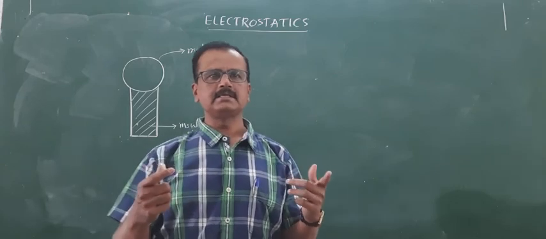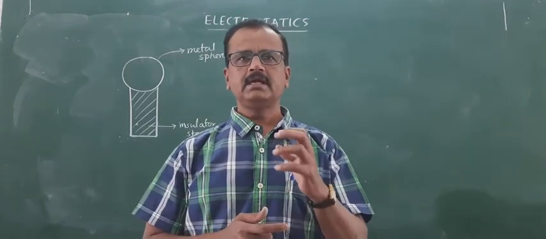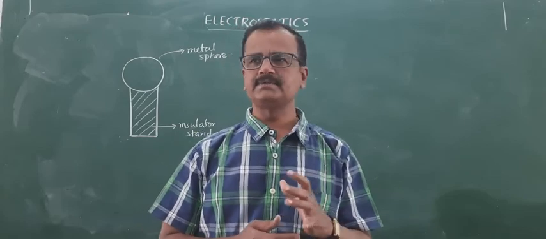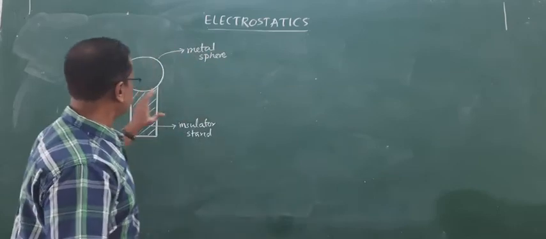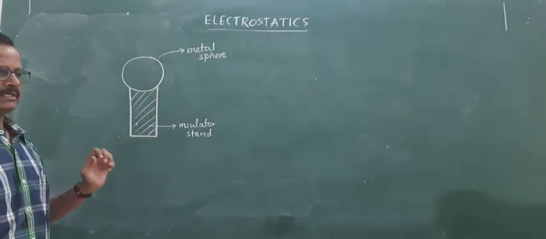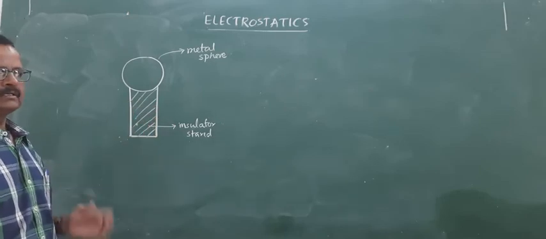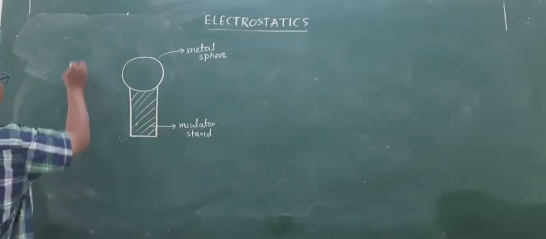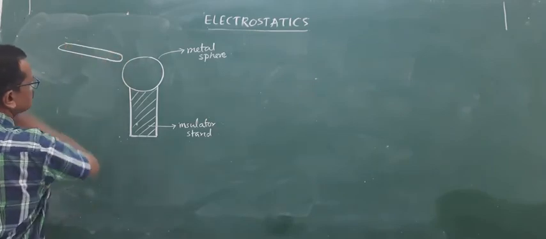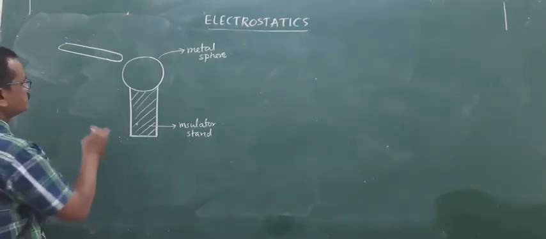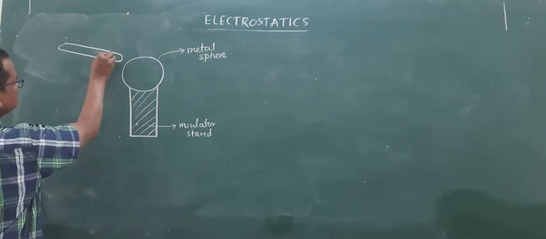Before we discuss the basic properties of charges, let me explain one more difference between the conductors and insulators. Let us say a metal sphere is taken on an insulator stand, like wooden stand. Now, if a charged plastic rod is having electrons, am I right?